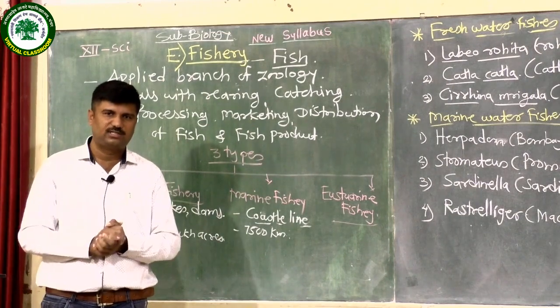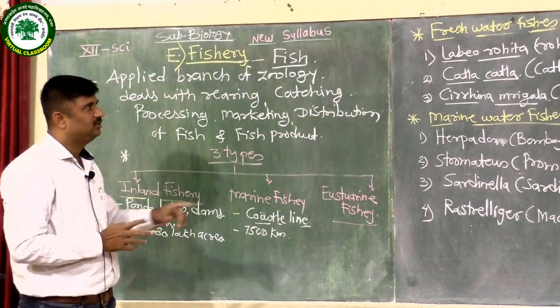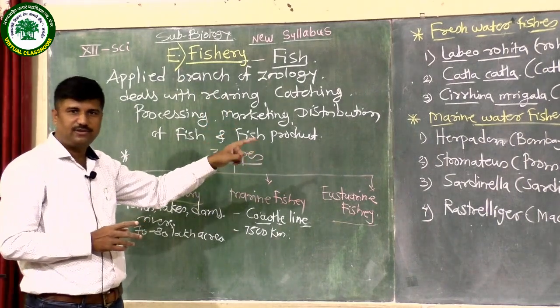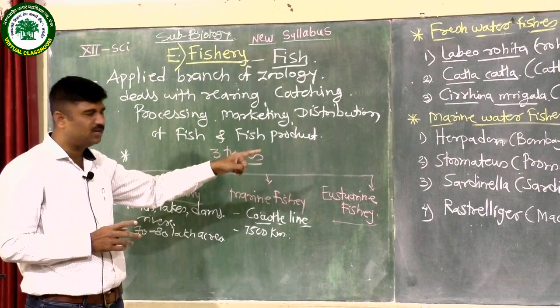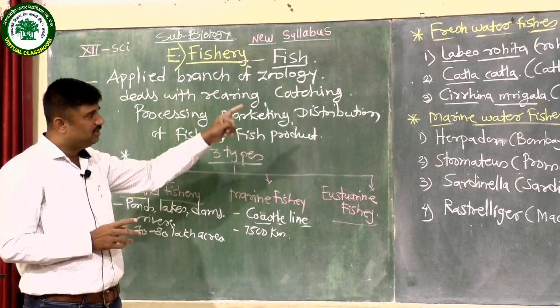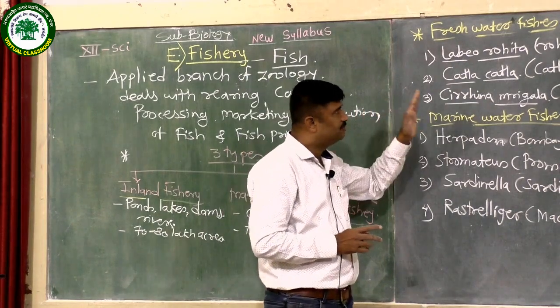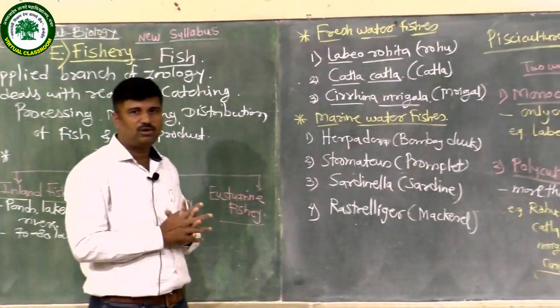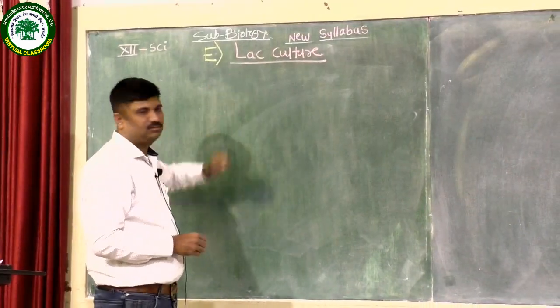In today's lecture, we learned the concept of fishery. These species are very, very important for CET NEET purposes. These examples in scientific words, genus name, species name, and the vernacular name are also important. Thank you.